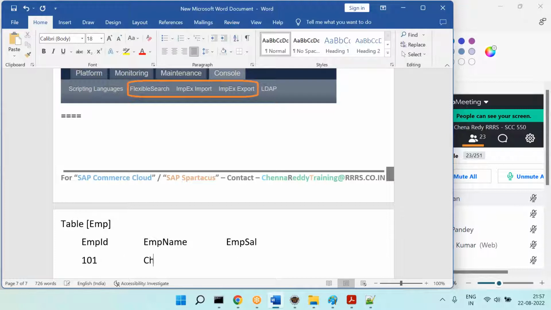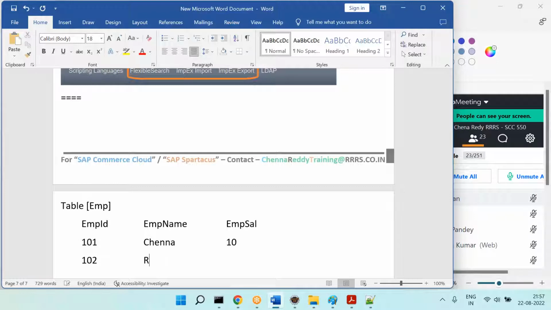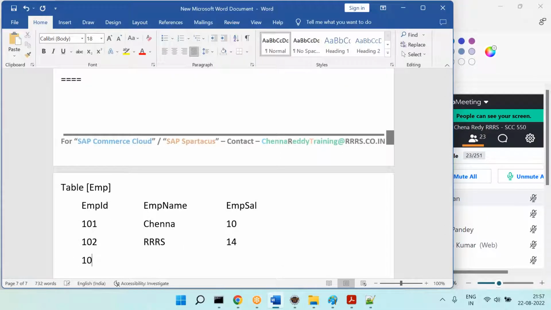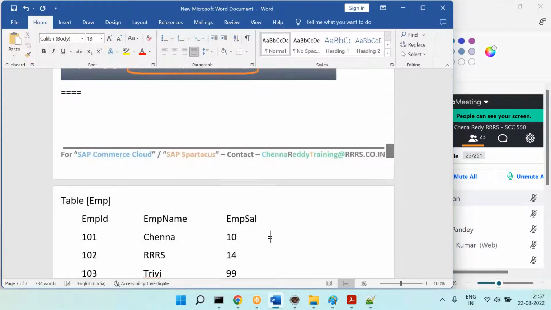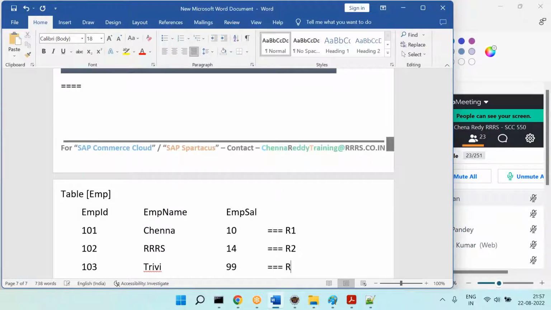Now I have 101 Chenna and the salary is $10. 102, let's say RRS, and the salary is $14. 103, let's say Trivikram, and the salary is, let's say, 99. So these are called records: record 1, record 2, and record 3.